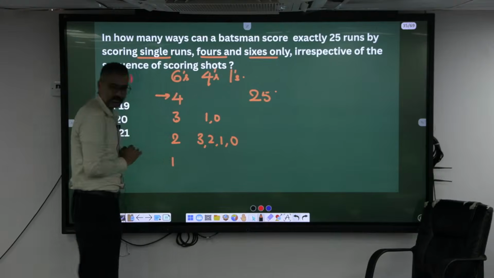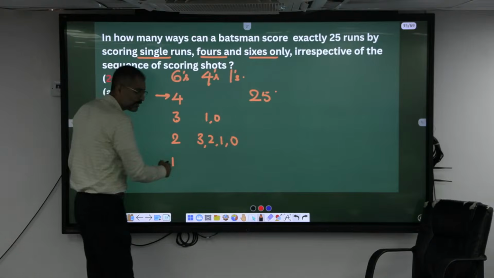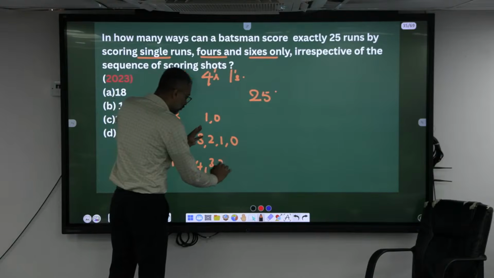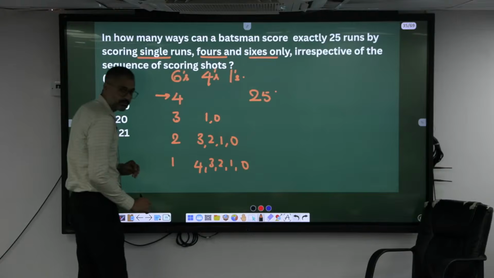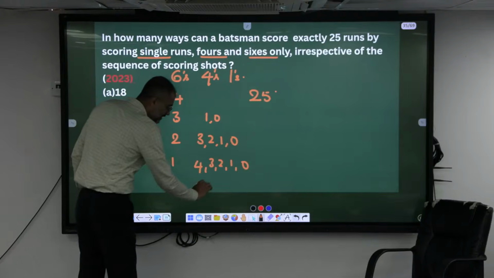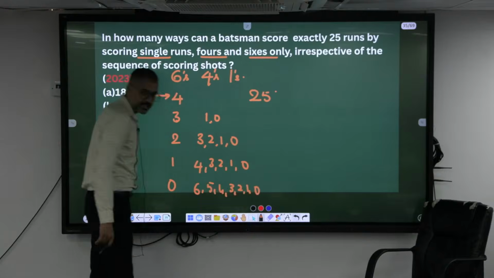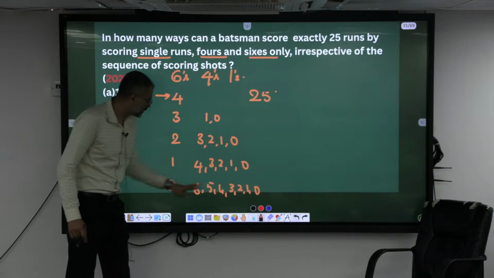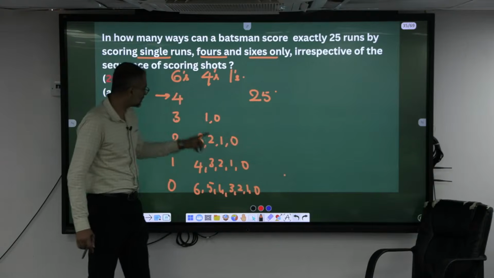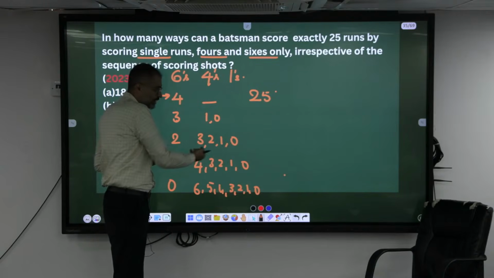one 6, only one 6 is hit and the rest remains. Yeah, what are those? How many 4s? If one 6, then four 4s, then three 4s, two 4s, one 4, zero 4s. Similarly, if there are no 6s, can I deal everything with the 4s? How many? 6, 5, 4, 3, 2, 1 as well as 0. The meaning of zero 4s and zero 6s is that the remaining will be ones only, which has already been counted. Totally ways here 1, isn't it? This one 2, this one 4, and see.